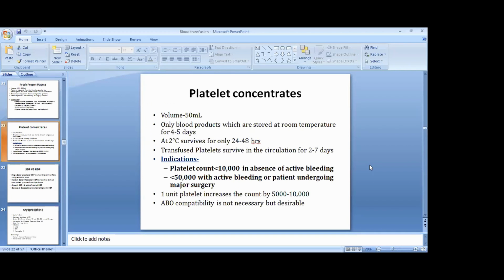Platelet concentrates. One unit contains 50 ml of platelets. This is the only product which can be stored at room temperature for 4 to 5 days, but it can survive for only 24 to 48 hours at 2 degrees centigrade. Transfused platelets survive in the circulation for 2 to 7 days. Indications are when platelet count is less than 10,000 in absence of active bleeding and less than 50,000 with active bleeding or patients undergoing major surgery. One unit of platelet transfusion can increase the platelet count by 5,000 to 10,000. ABO compatibility is not necessary but desirable.